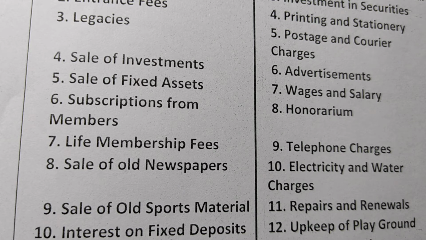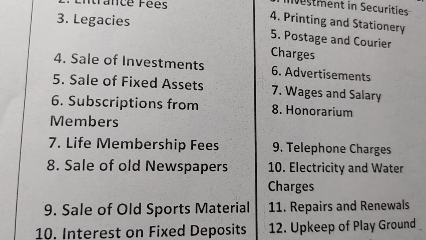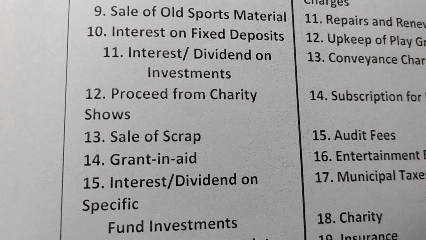Next, sale of old newspapers: the newspapers which we collect monthly, at the end of the month or the end of the year they sell them, and that is also a source of income. Sale of old sports material: if there is any damaged sports material and they sell it, that is also a source of income for the not-for-profit organization. Then interest on fixed deposit: if the organization has made any fixed deposit in any bank or institution, then interest received from the bank on the fixed deposit is a source of income.